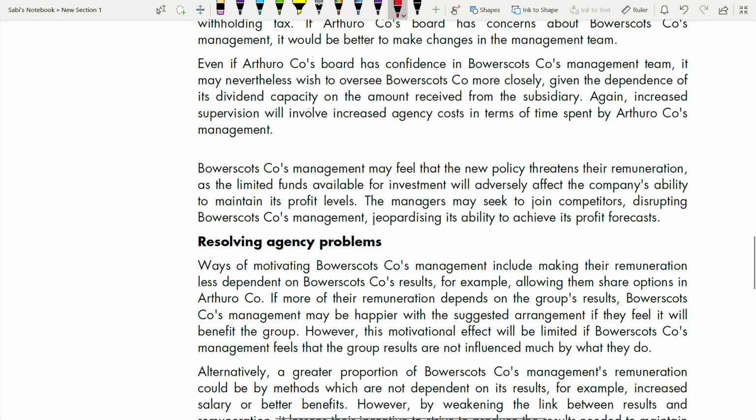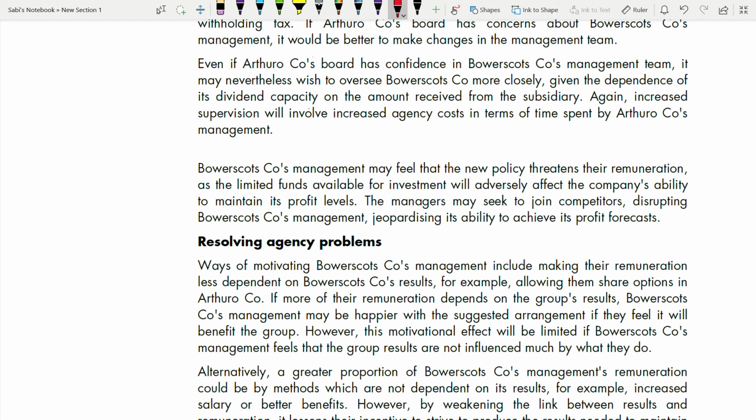And so the subsidiary company's management may feel that the new policy threatens their remuneration, as the limited funds available for investment will adversely affect the company's ability to maintain its profit level, right? If the subsidiary company has limited funds for investment, it can affect the company's ability to maintain its profit level.